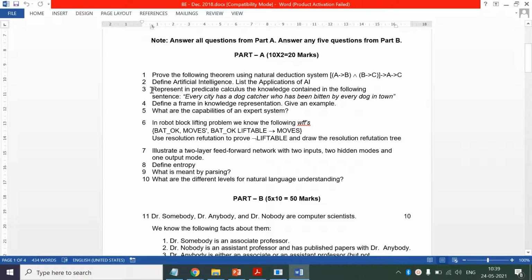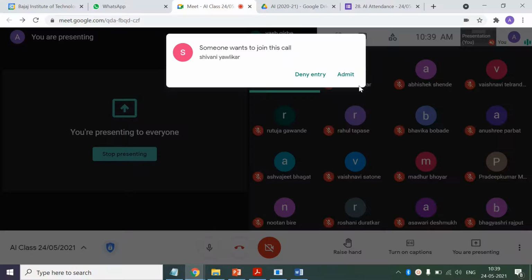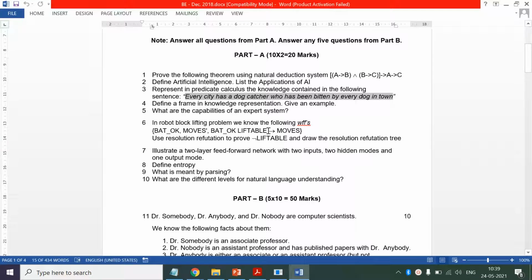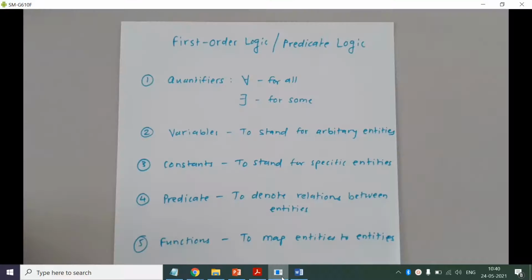Represent in predicate calculus the knowledge contained in the following sentence: Every city has a dog catcher who has been beaten by every dog in a town. Okay, so we have to represent this sentence in first order logic. This is the first category of questions that is asked based on first order logic. Now we'll try to solve this problem.